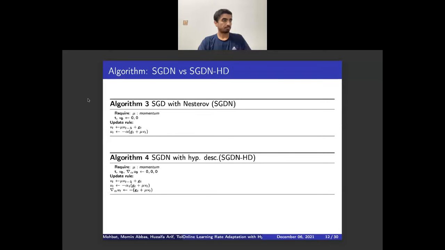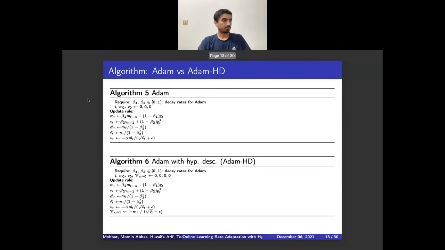So exact same thing here. This is just showing the same thing with SGDN, SGD with Nesterov. So it's the same thing. We're just maintaining the product of gradients to compute an updated alpha at each iteration, and that's the only difference here. And then exact same thing here, just with Adam. Again, we're just keeping track of the products of the gradients to compute a new learning rate. Everything else is exactly the same.